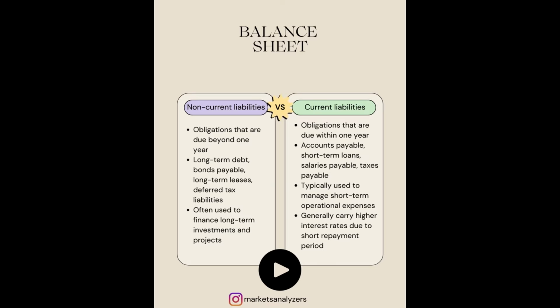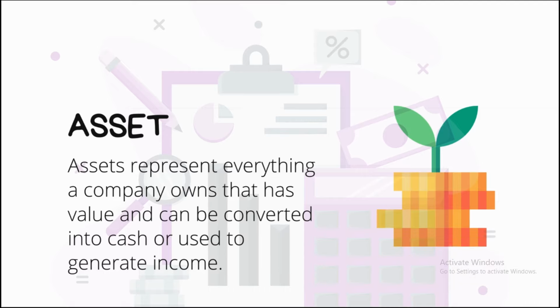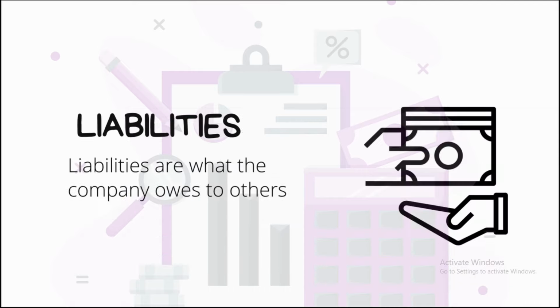Read them by pausing the video. To sum up all we have learned until now. First, assets, things which put money into our pocket. Maybe our job is like an asset because it puts money into our pocket. Whereas liability is something which takes money out of our pocket. Something like a loan is a liability because it takes money out of our pocket.